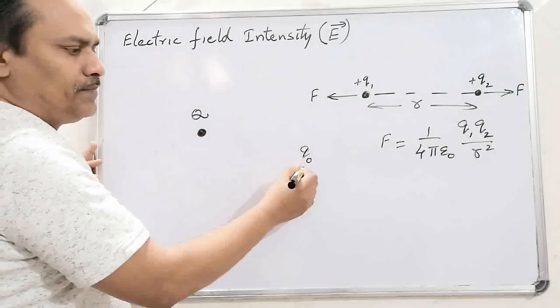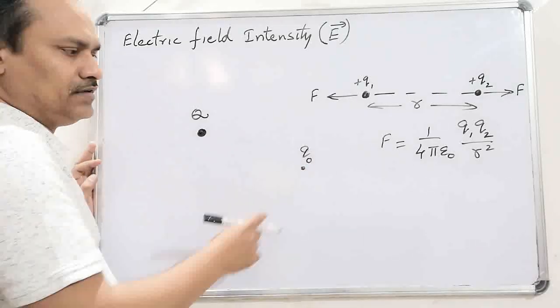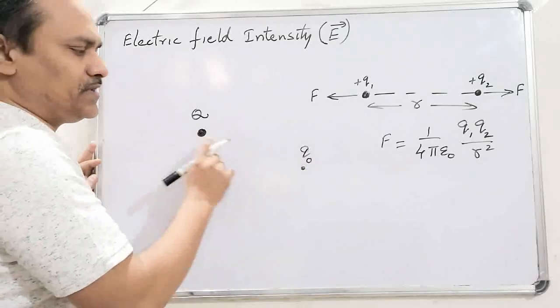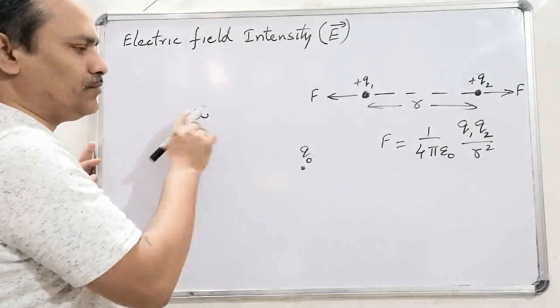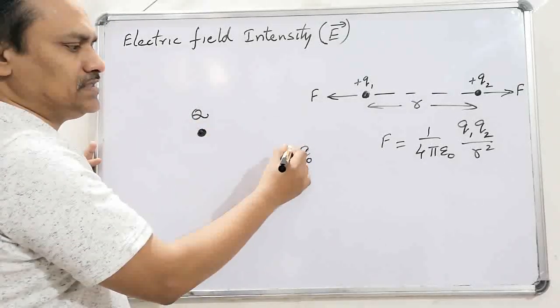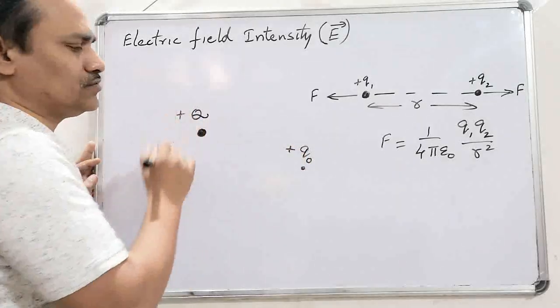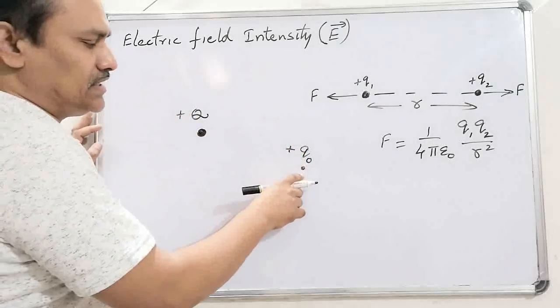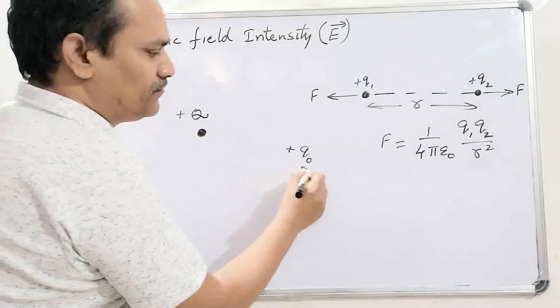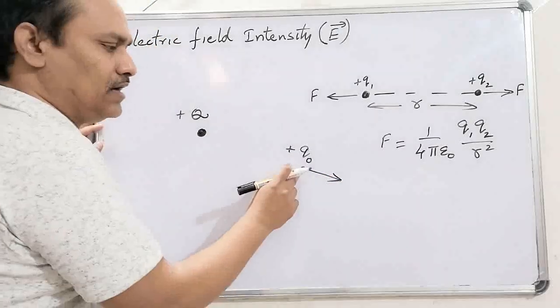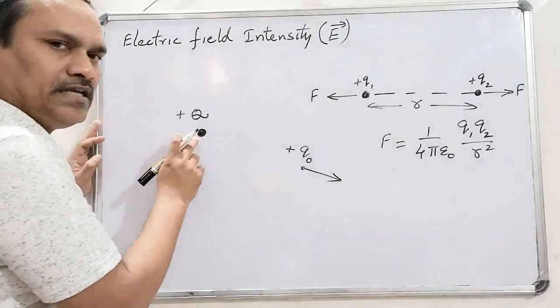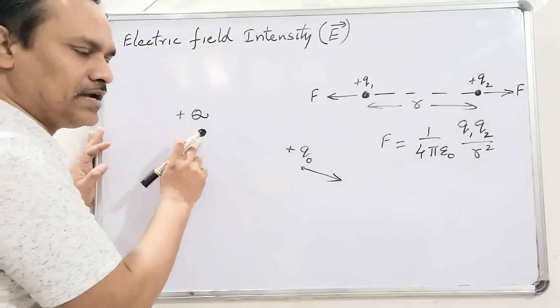Now we place a test charge here. This test charge experiences some force, that is a repulsion force here, because both are positive charges. Test charge is always positive and we took the positive charge here. So this test charge experiences a repulsion force due to the presence of the field at this point, and that field is created by the given charge capital Q.